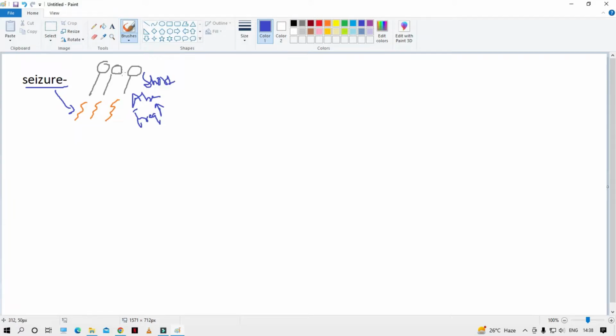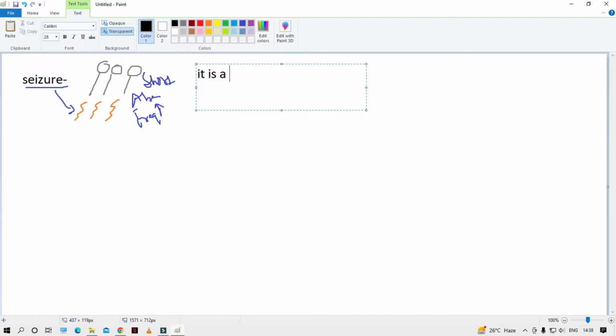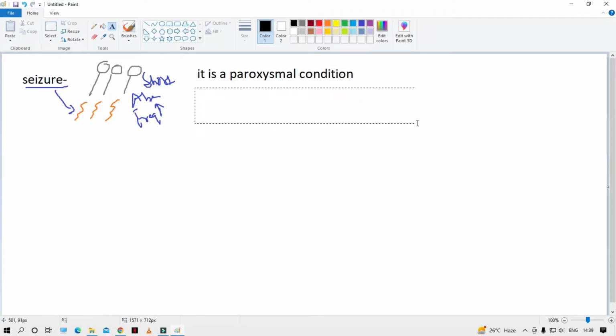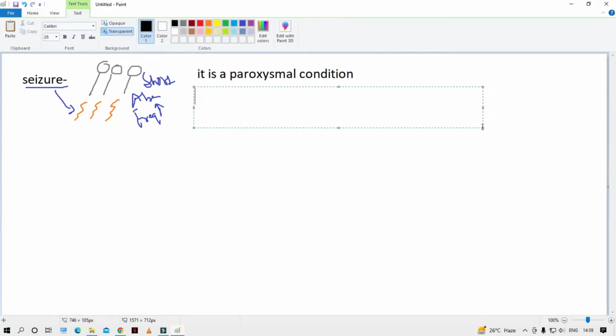Everything was normal, but suddenly a cluster of neurons in the cortex started to shoot impulses at a very high frequency, abnormally high frequency, I would say. So the official definition for it would be that it is a paroxysmal condition. Paroxysmal means a condition that takes place for a very short duration. Seizures don't last for long, right? So that's a paroxysmal condition. After that, everything would be normal.